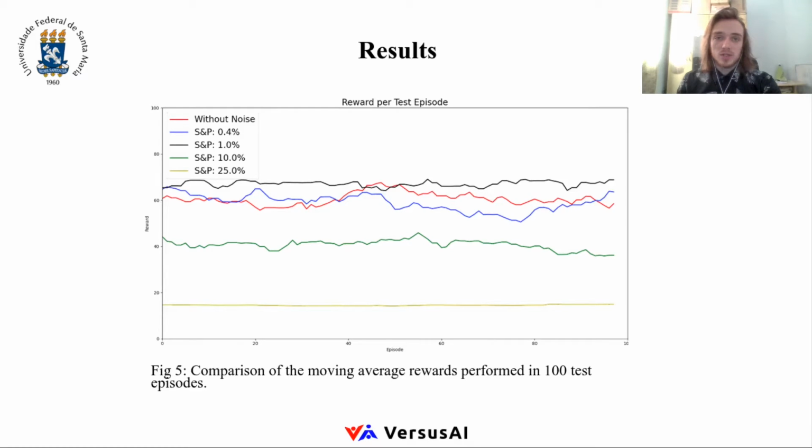To test the robustness of our approach, we input salt and pepper noise in the input images before the observation preprocessing. For this task, we use 4 samples of salt and pepper noise: 0.4%, 1%, 10%, and 25%. The results can be seen in Figure 5 present on the screen. For low noise inputs, the results kept almost the same average, but for the higher noise inputs, 10% and 25%, the moving average of the reward decreased drastically.